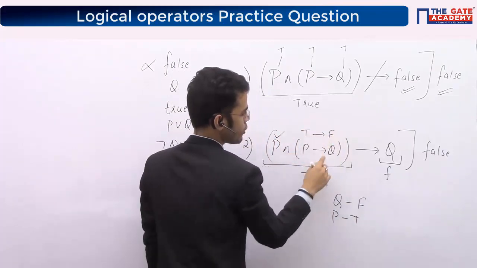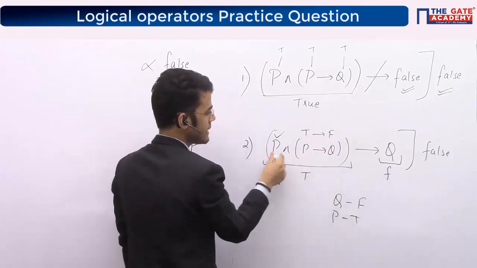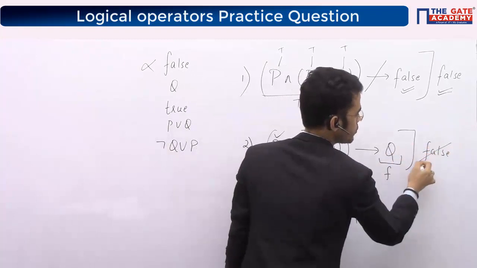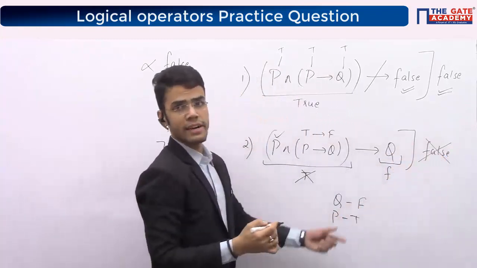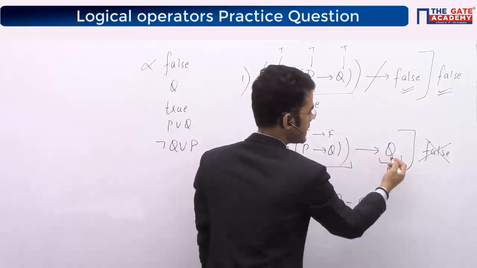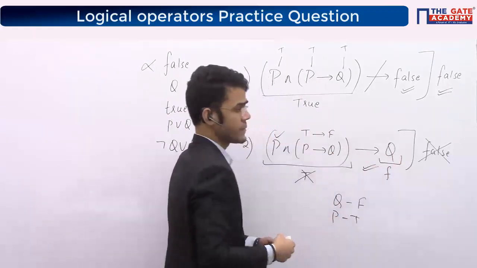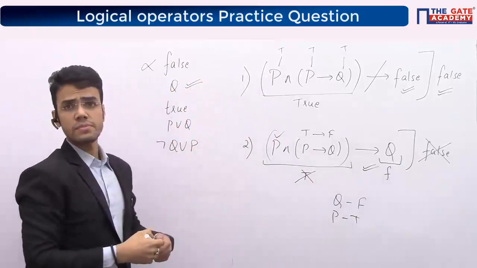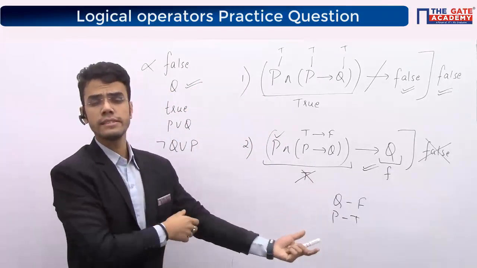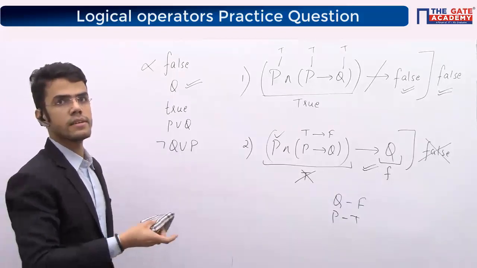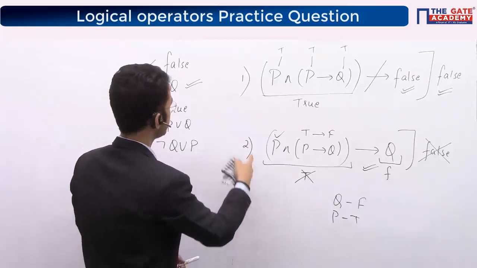True implies false will give me false. False and true will not become true. So if this is not becoming true, the final expression will not become false. In this case, I will say yes, this expression implies Q, right? Why? Given expression implies Q. Is this clear, guys? How we are doing this? Is the approach clear? So everybody got it, right? So secondly, I will say Q is implied.